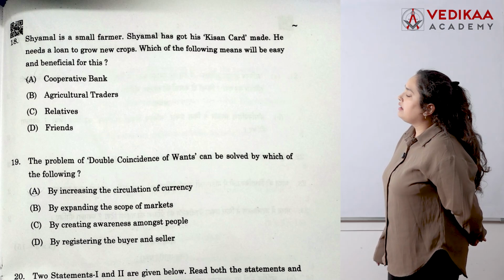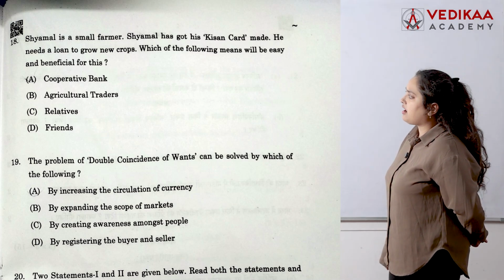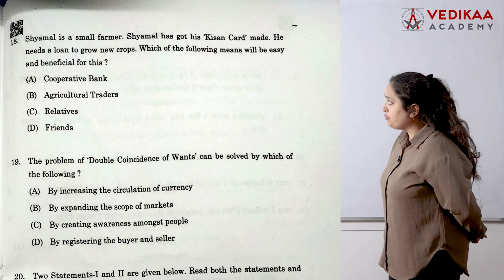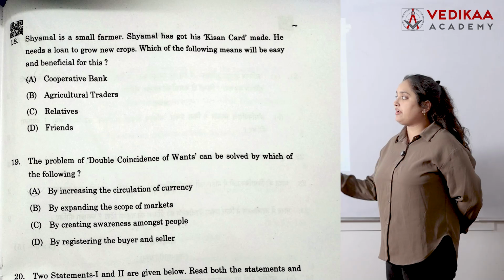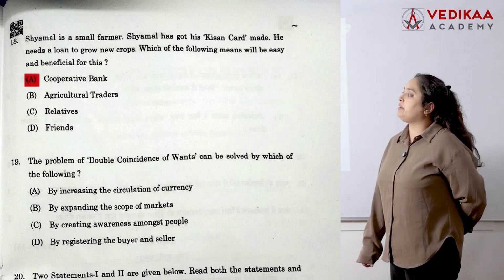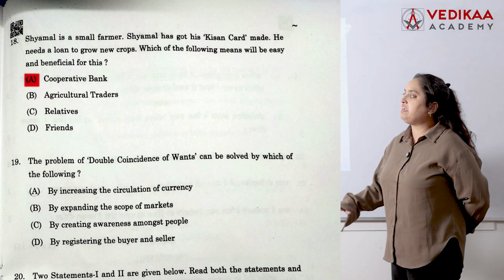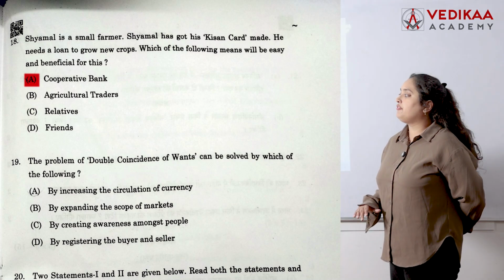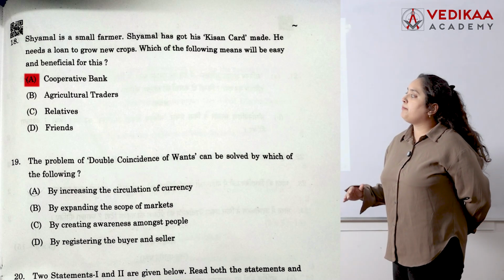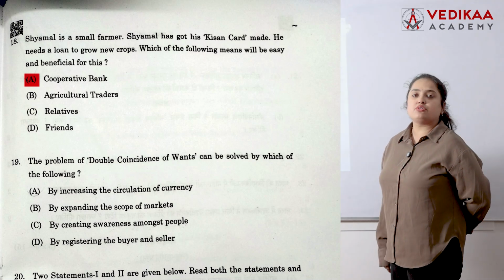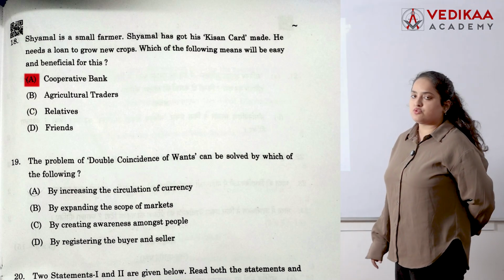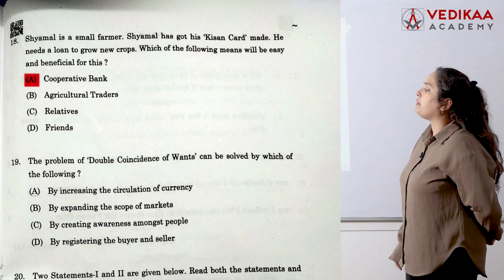Next, 18th. Shyamlal is a small farmer who has got his Kisan credit card. He needs a loan to grow new crops. Now, from where will he take the loan? Definitely the answer is cooperative banks, because relatives and friends are informal, and B is also kind of informal. So A is your correct answer. He will take the loan from a formal source of credit.